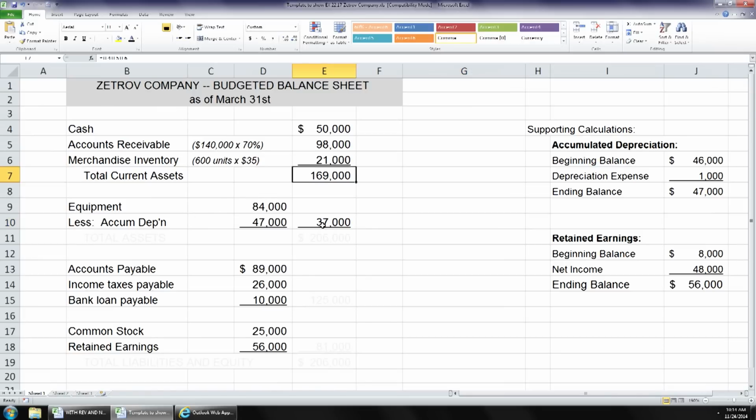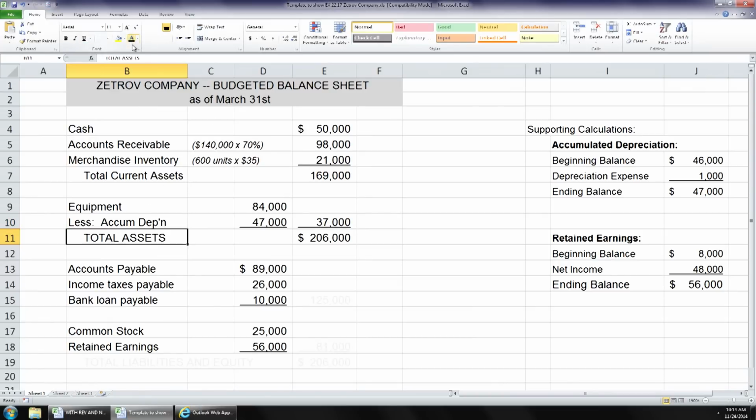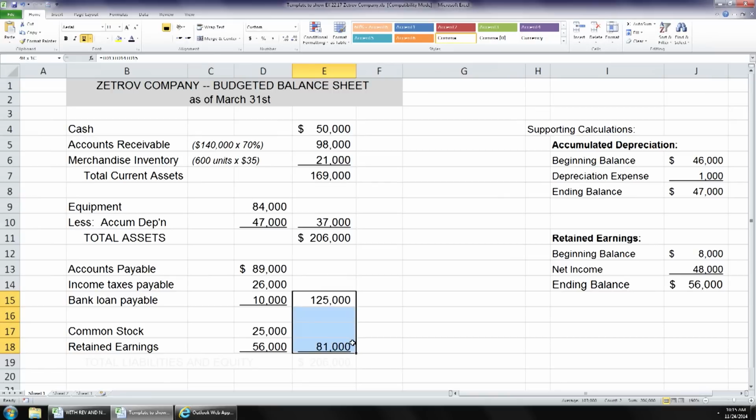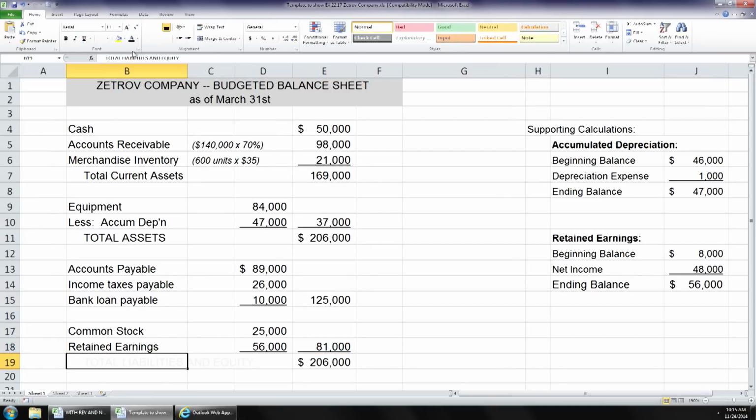Okay, now we're going to add these two numbers to get our total assets of $206,000. Our total liabilities are the sum of these three, and that is $125,000. Our total equity is the sum of those two, that is $81,000. If we add these two amounts, we get $206,000. And that's our total liabilities and equity. So I think we have everything, don't we?